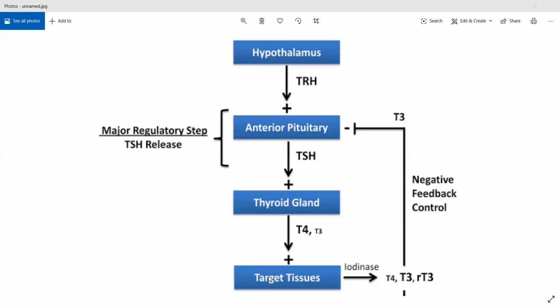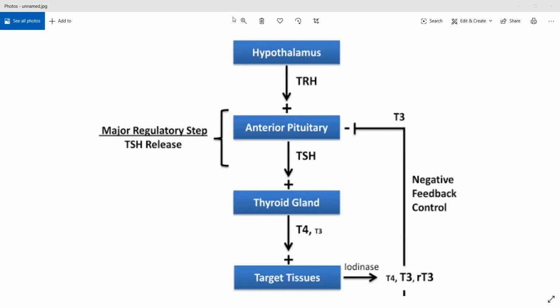Now if there is a need for T3 and T4 in your blood, because of whatever reason, let's suppose T3 and T4 levels in your blood have fallen, this stimulus will go to your hypothalamus directly. Here it is not represented, but first your stimulus will go to the hypothalamus. Sensing the decreased amount of T3 and T4, the hypothalamus will release thyrotropin releasing hormone, that is TRH. I'll type it down in the chat box.